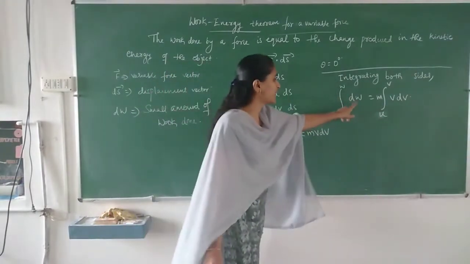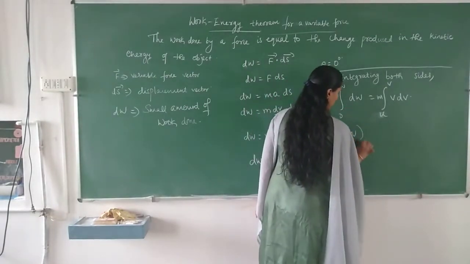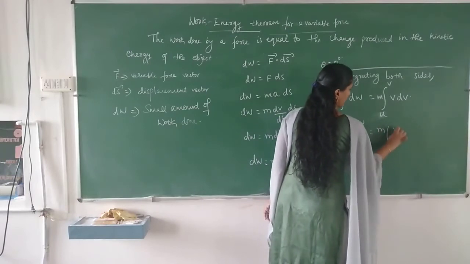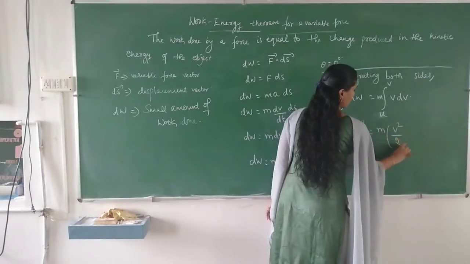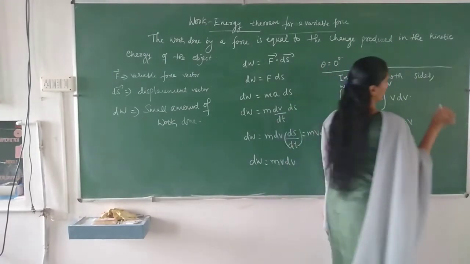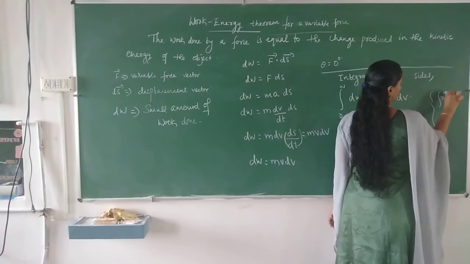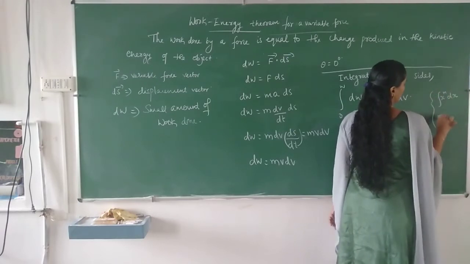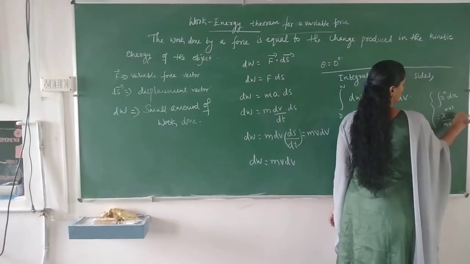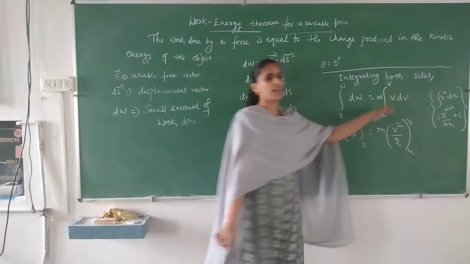If you integrate here, what will you get? You will get W between the limits 0 to W, and here you will get v square by 2 between the limits u to v. Integral x raised to n dx is equal to x raised to n plus 1 by n plus 1, plus the constant of integration, which cancels when we apply the limits.